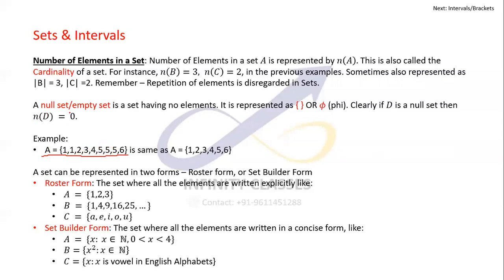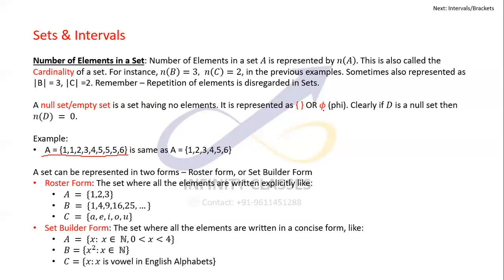Talking about null sets, these are special sets basically. The null set or empty set is a set having no elements. If the set is empty, like having no elements at all, then we say it is a null set or an empty set. It is represented by unfilled brackets or phi.